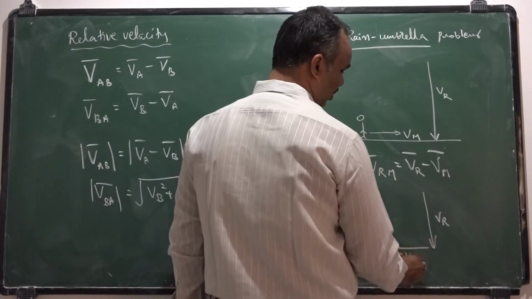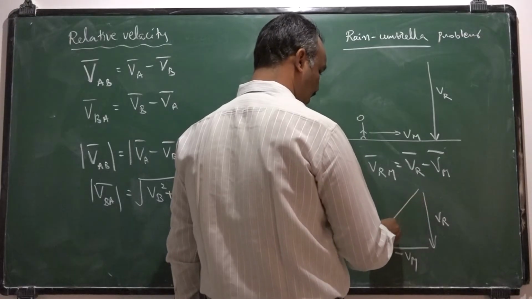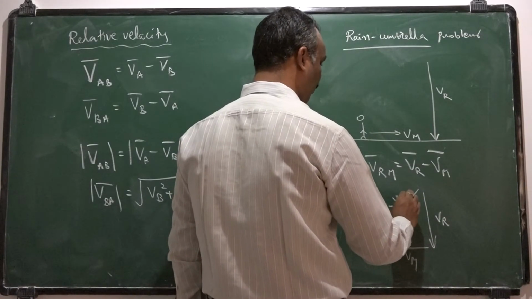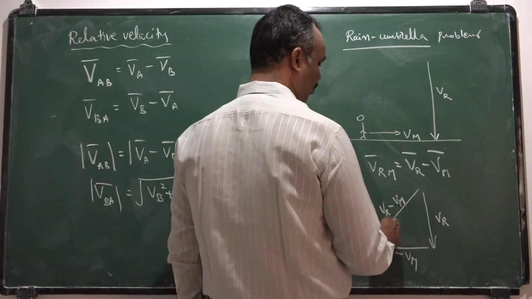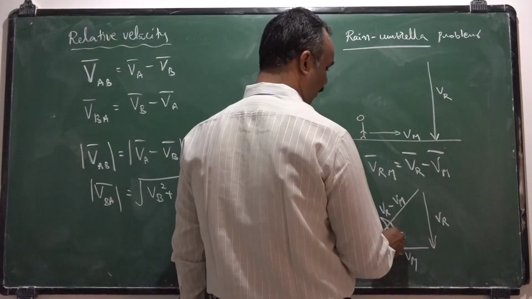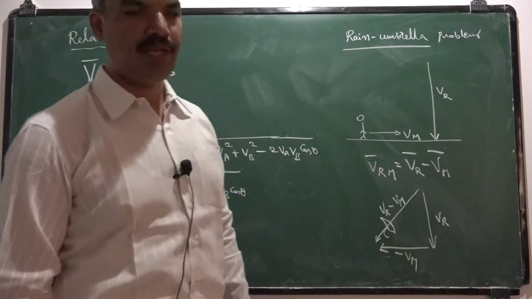Minus Vm will be like this. Now the resultant of these two is like this. This is Vr minus Vm, nothing but Vrm. So he should hold the umbrella in this way to protect himself from the rain.